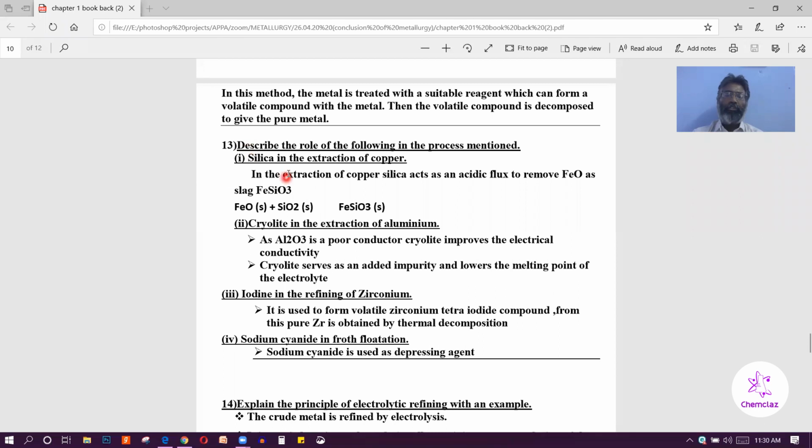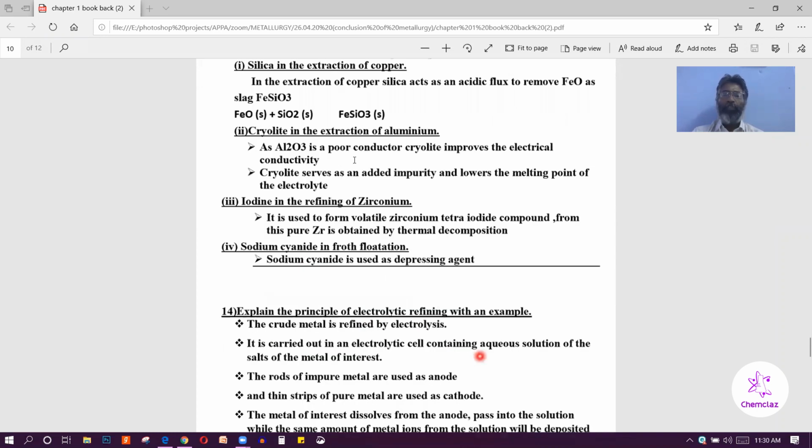Then describe the role of the following in the process mentioned. What is the role of silica in the extraction of copper? Silica is an acidic flux. What is the role of cryolite in the extraction of aluminium? Cryolite is used to lower the melting point of alumina. What is the role of iodine in the refining of zirconium? To form a volatile compound. What is the role of sodium cyanide in flotation? Depressing agent.